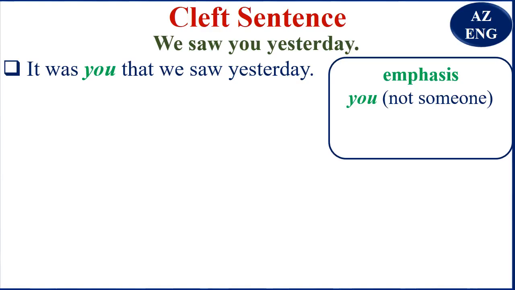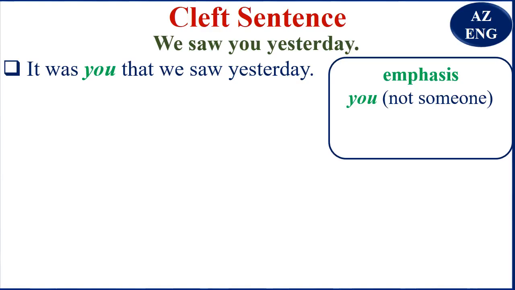So a cleft sentence, one of the uses is to emphasize a part of a sentence. Like here you see it is you that has been emphasized, which means not someone. But in the sentence we saw you yesterday, there's nothing that we have emphasized, not the we or you or yesterday.